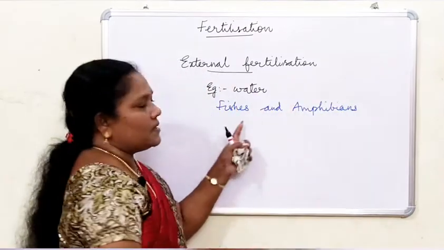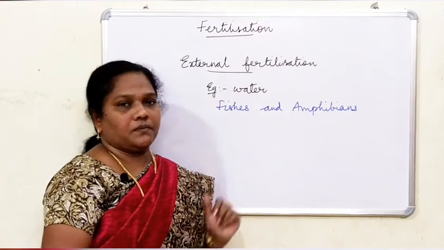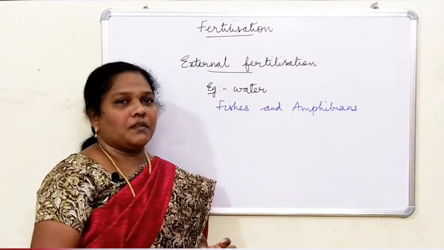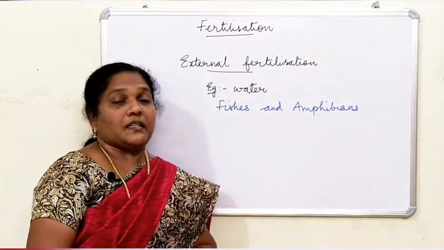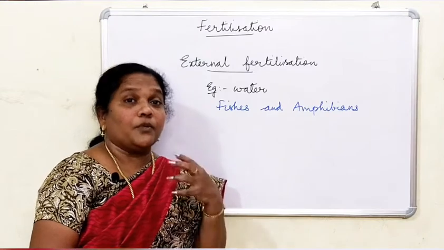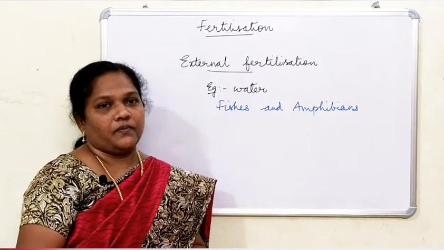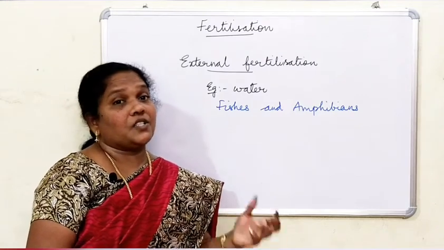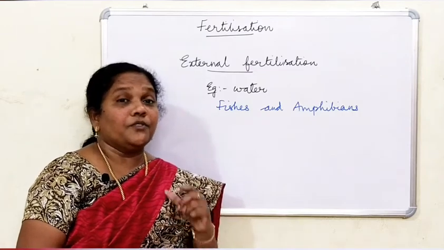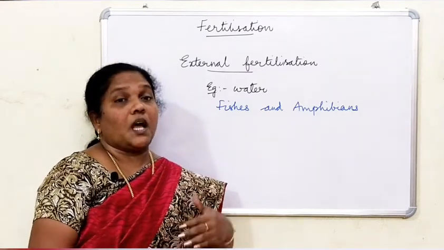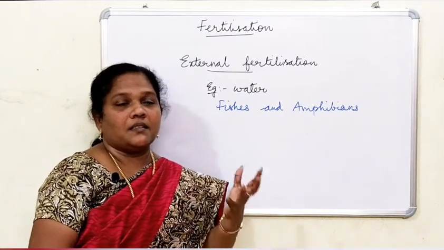In these cases, the gametes are released in the water. Organisms that exhibit external fertilization synchronize between the sexes and release a large number of gametes into the water. The male gamete and the female gamete fuse inside the water, that is, outside the body, in the medium.